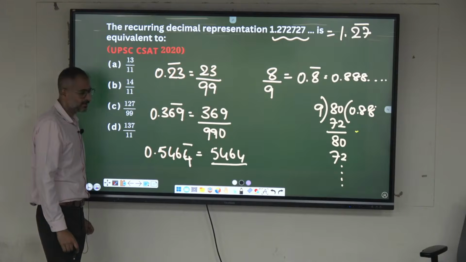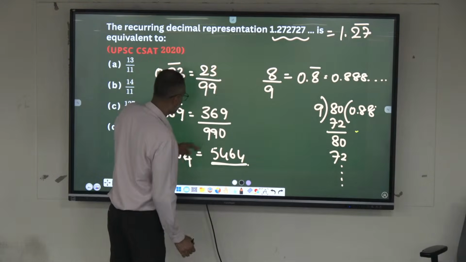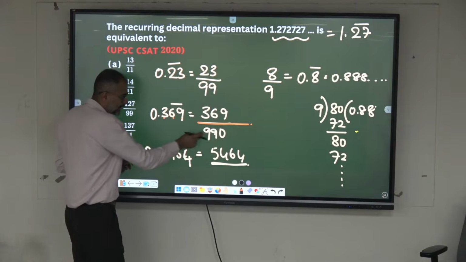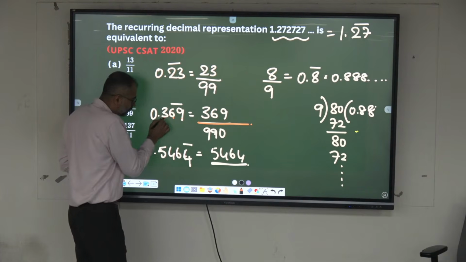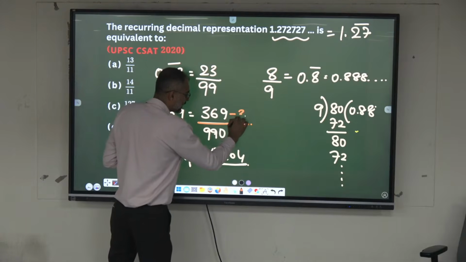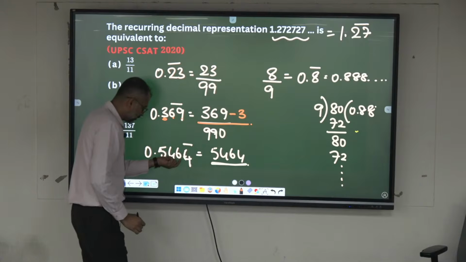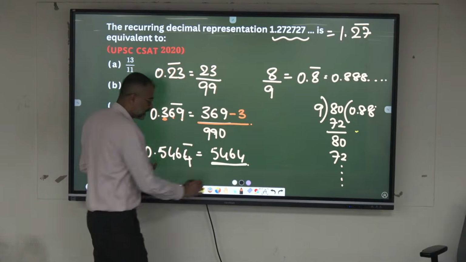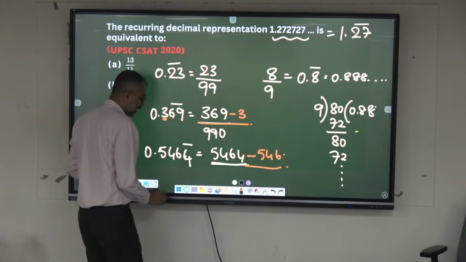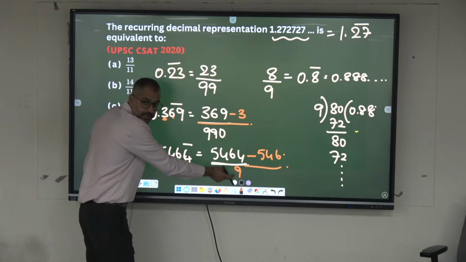Divide by? Yeah. See, one thing here, remember, 369, okay, divide by 990. You don't have a bar here, right? Okay, take this number and subtract here like this. Similarly, here 5464. You don't have a bar on 564, right? Okay, minus 546. Divide by, here bar is only one digit, hence put a 9.